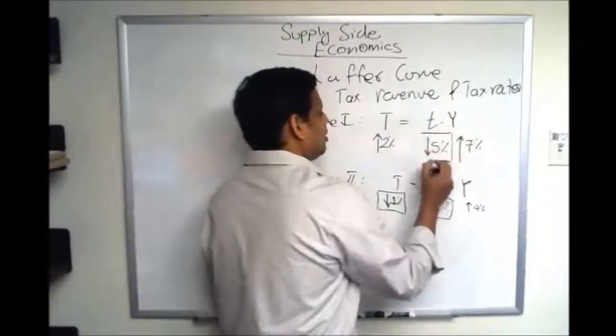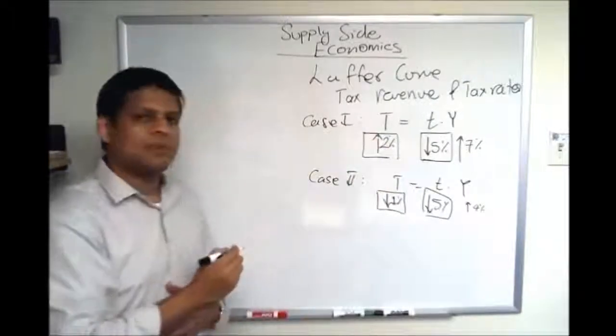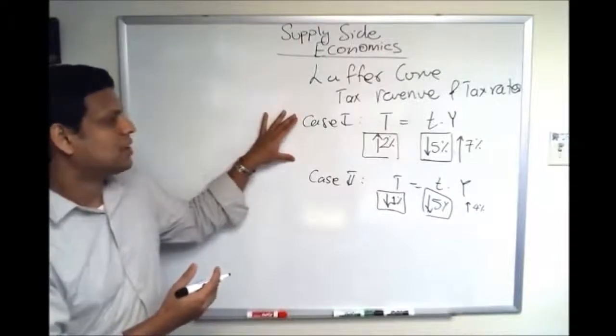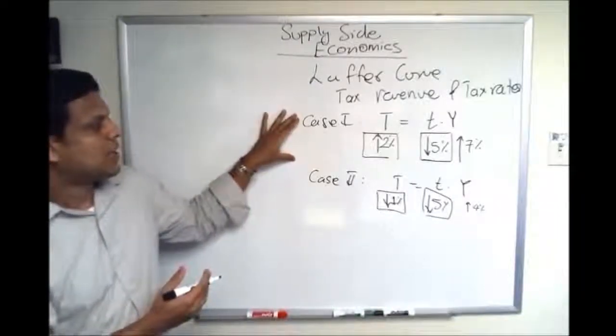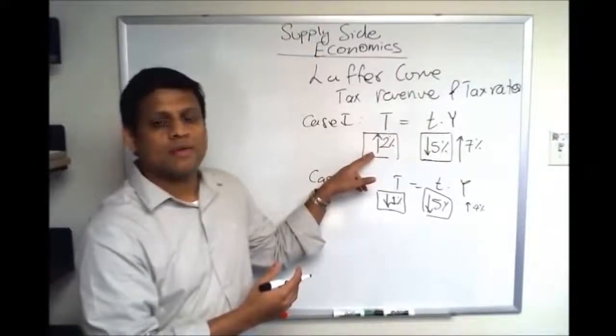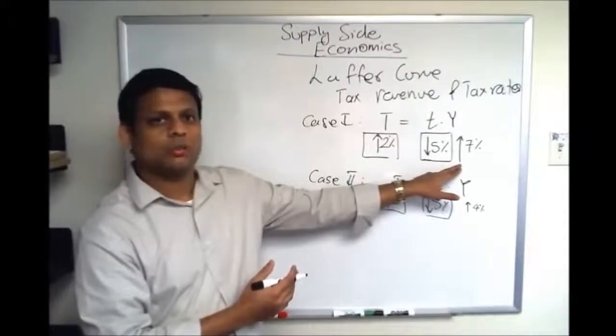But over here, if you cut the income tax rate, the amount of tax revenue collected by the government goes up. So this is the idea behind supply side policies: a cut in tax rate leads to a higher amount of tax revenue collected by the government, the reason being there is a higher impact on the GDP.